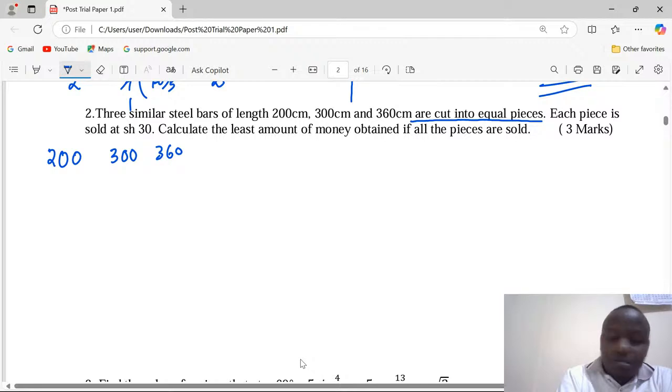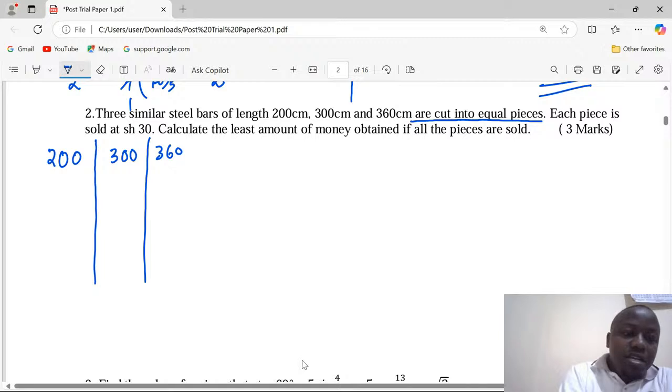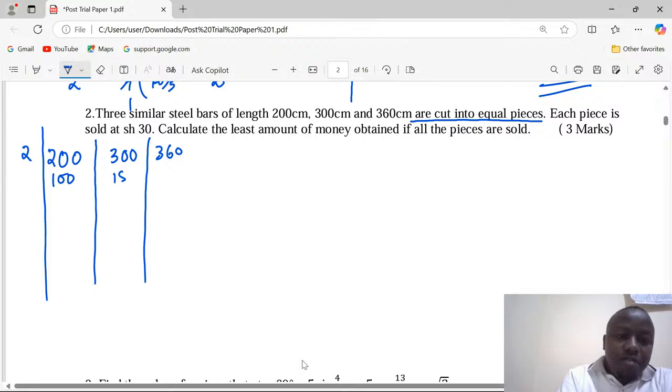360. So we're going to perform now some extraction of common prime factors, in which case we divide by 2. This will be 100, 150, 180. By 2 again, 50, 75, 90. 2 cannot divide all of them because 75 is not even.